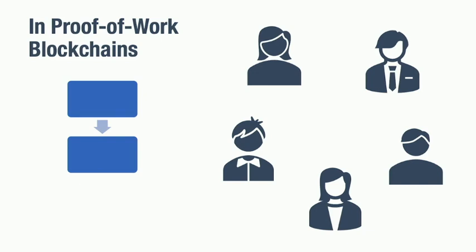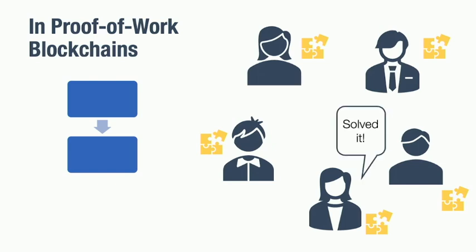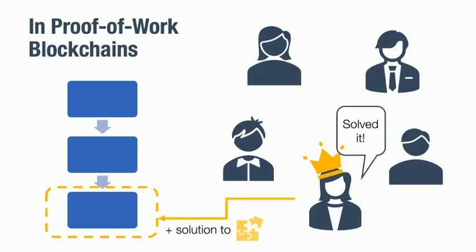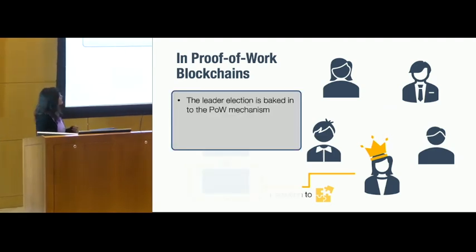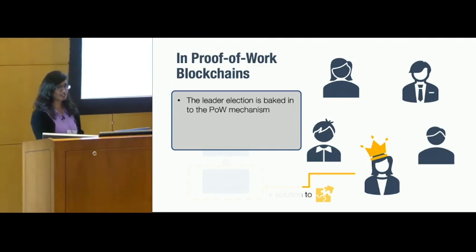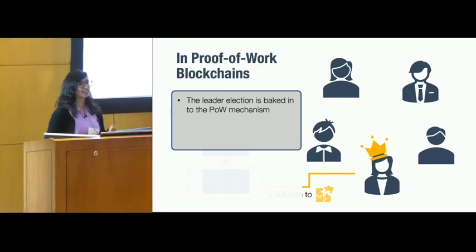It turns out that the proof of work consensus mechanism implicitly has leader election with both these properties. What happens in proof of work at a very high level is that each party has a cryptographic puzzle to solve, and the first party to solve the puzzle is the chosen leader. This party can then publish the next block along with the solution to this cryptographic puzzle, and anyone can come along and check that this solution is indeed valid, meaning that this person is indeed the chosen leader. So, leader election is baked into the proof of work mechanism, and this leader election is both unique and fair.